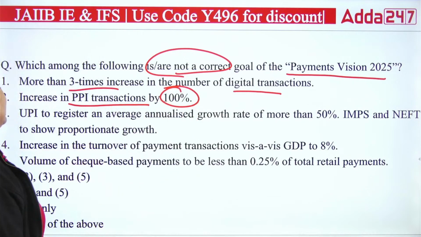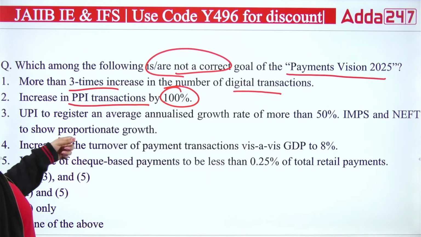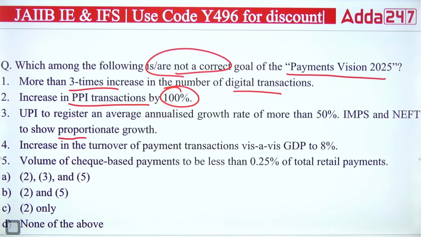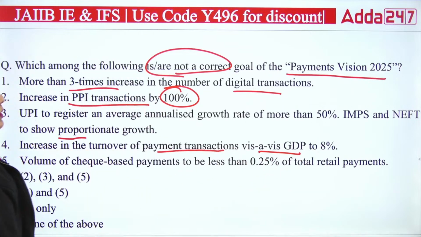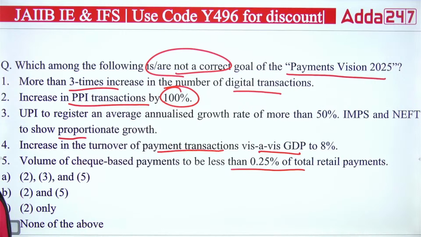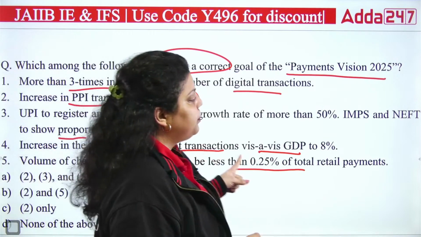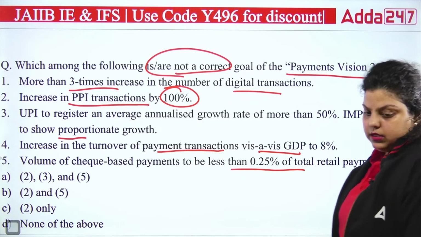Third is UPI to register an average annualized growth rate of more than 50%. IMPS and NEFT to show proportionate growth. Fourth, increase in turnover of payment transactions with a GDP to 8%. Fifth is volume of check-based payment to be less than 0.25% of total retail payments. So out of these, you have to answer which of the following is not a correct goal of the Payment Vision 2025. A, B, C or D.